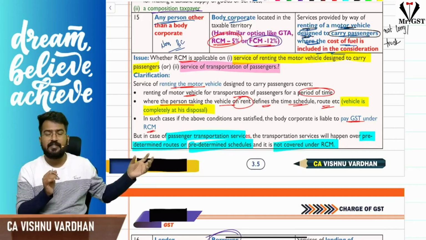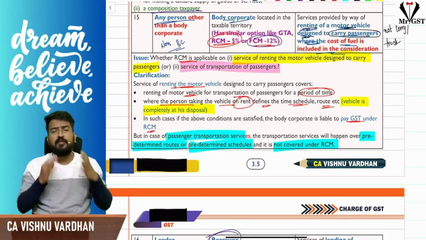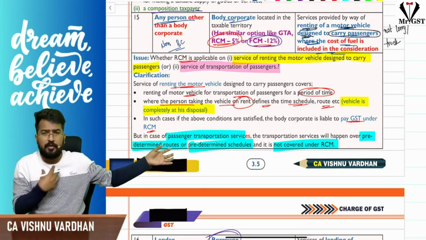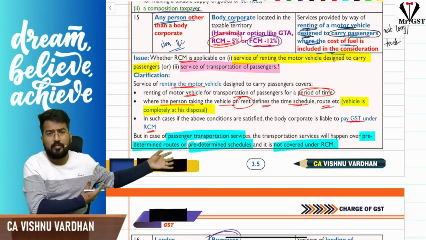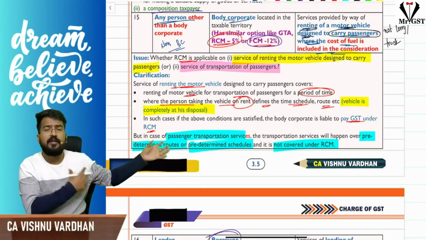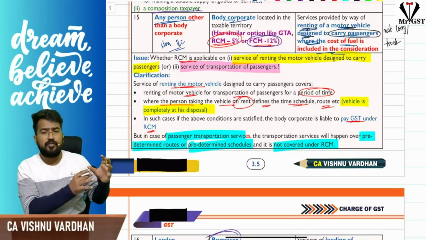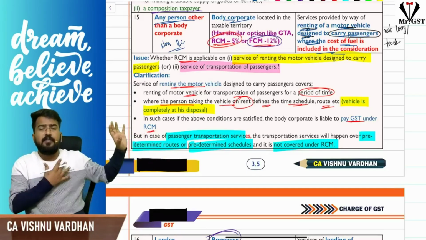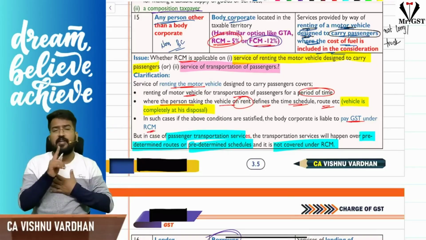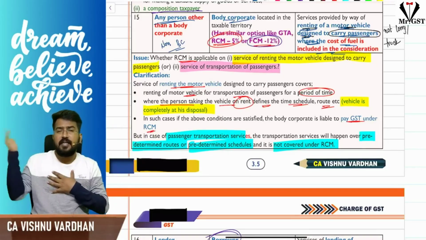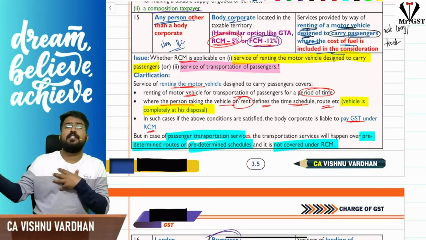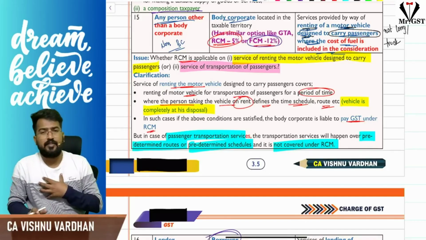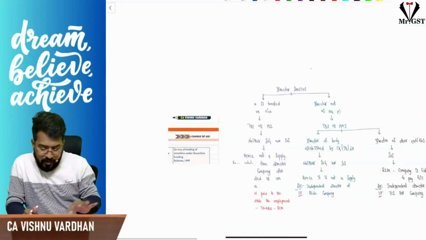What is that limited ITC? They can take ITC only on the same line of business. That means I am renting a motor vehicle to a body corporate. I am a non-body corporate, and that is covered under RCM. So now the recipient is liable to pay GST. The body corporate is liable to pay GST at 5%. For me, generally ITC will not come, but in this case, I will get ITC on only one purchase, that is the same line of business. What do you mean by same line of business? Sir, when I receive another motor vehicle on rent, then I can take ITC on whatever GST I pay to the supplier.